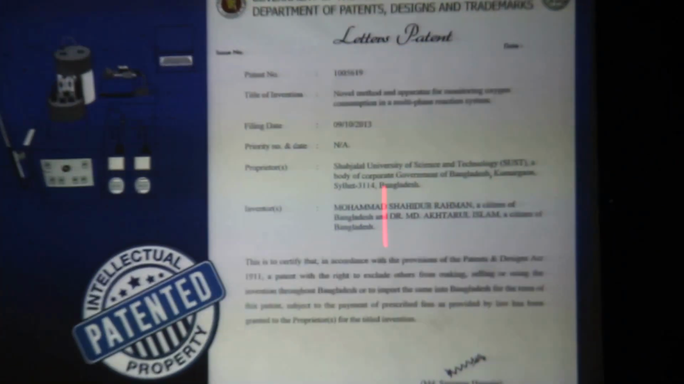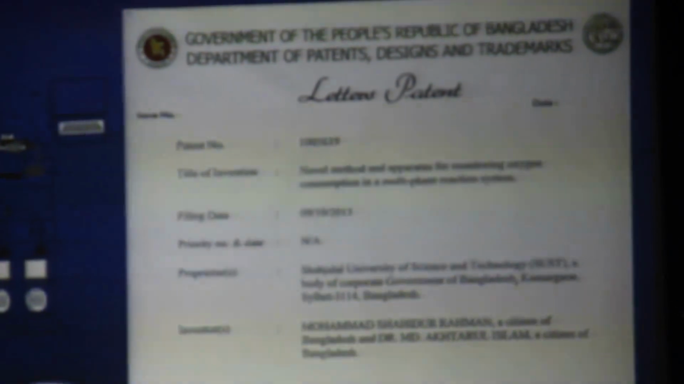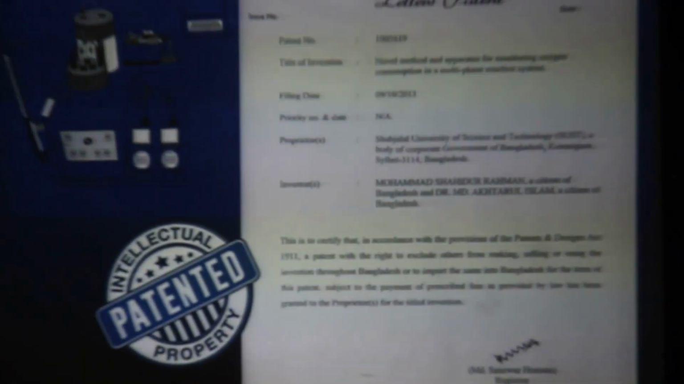These are patent letters that I got from the DPDT, and it is patented in the policy of the Bangladesh government for the next 5 years.